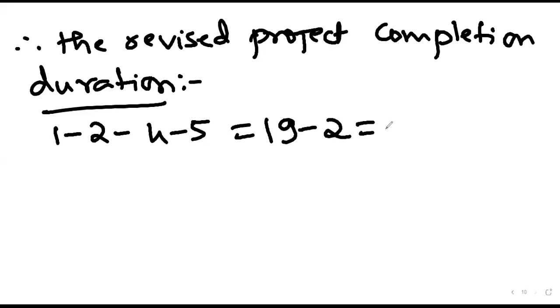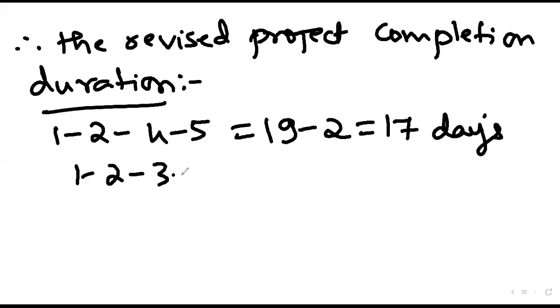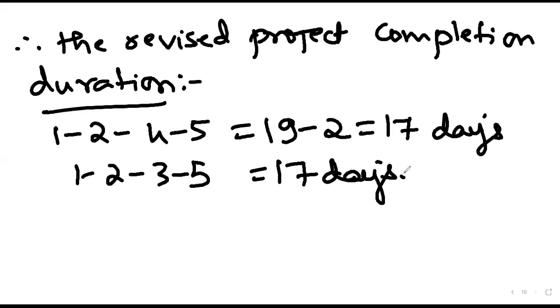Eight minus two. Revised project duration is 17 days. 1, 2, 3, 5 will be 17 days. There are two critical paths now.